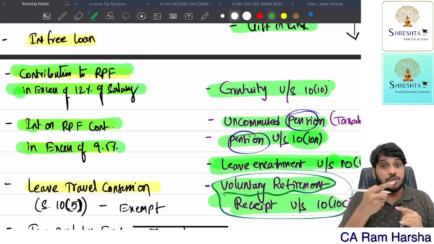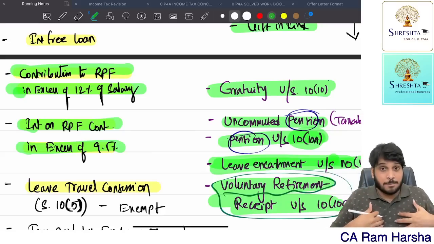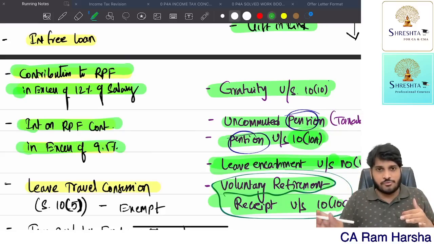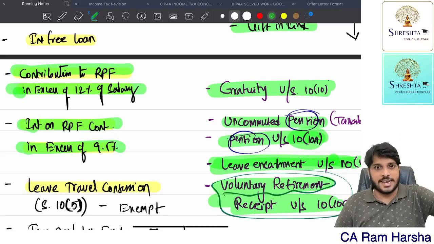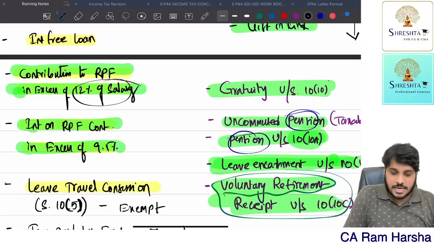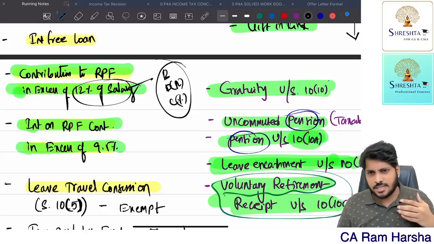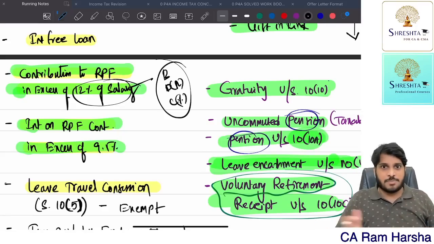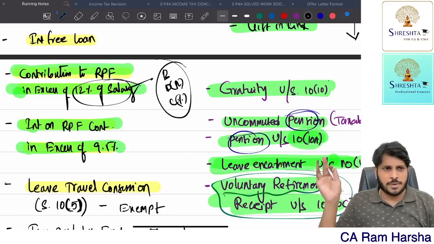If it is beyond 12% of salary, that excess amount over 12% of salary, which the employer contributes in the name of the employee to the Provident Fund authorities, is fully taxable. 12% of salary means what? Salary means basic, DA for retirement, commission as percentage of turnover. In a problem, they will tell you the employer contributed 20% of basic to RPF, or 15% of salary to RPF.